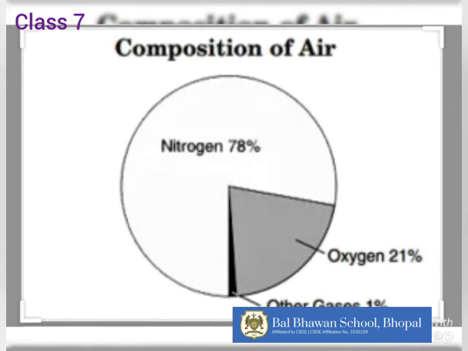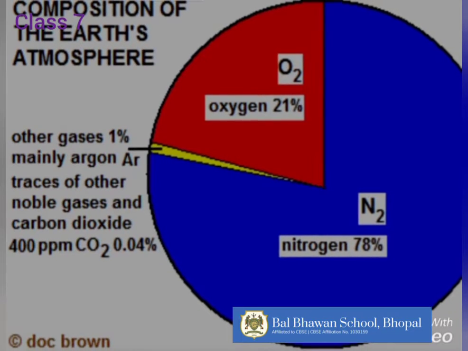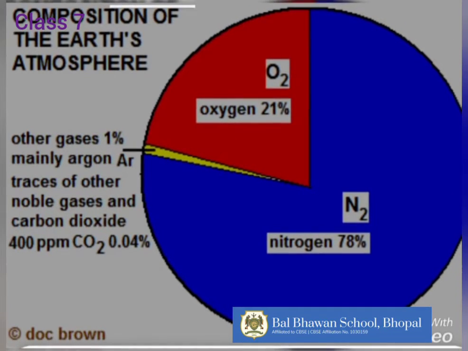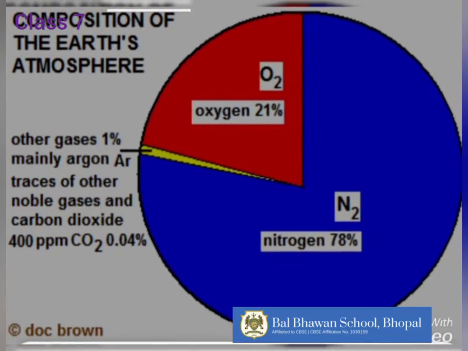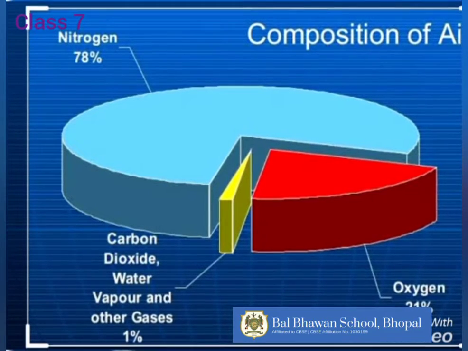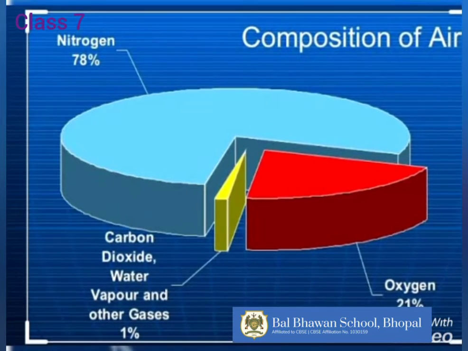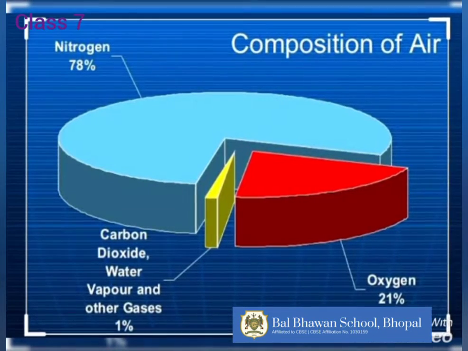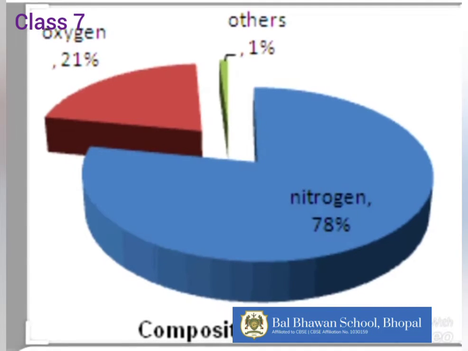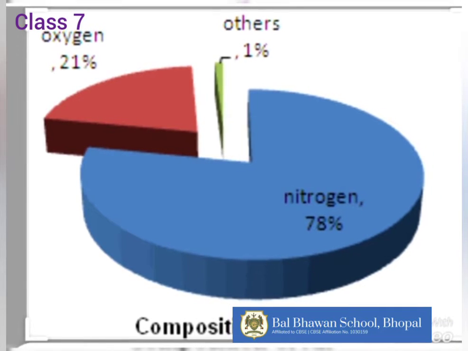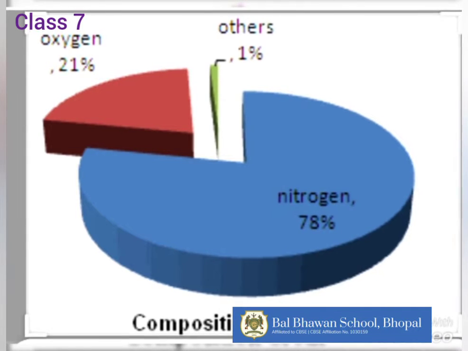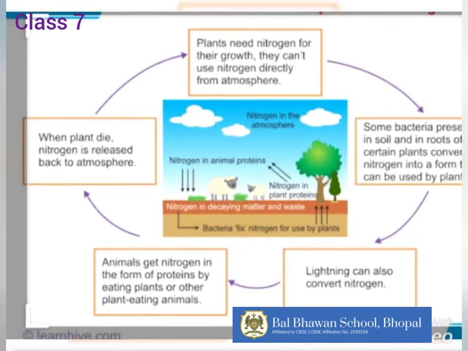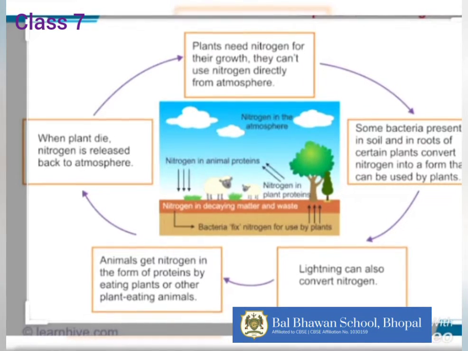Nitrogen is the most plentiful gas in the air. When we inhale, we take some amount of nitrogen into our lungs and exhale it. But plants need nitrogen for their survival. They cannot take nitrogen directly from the air. Bacteria that live in the soil and roots of some plants take nitrogen from the air and change its form so that plants can use it.